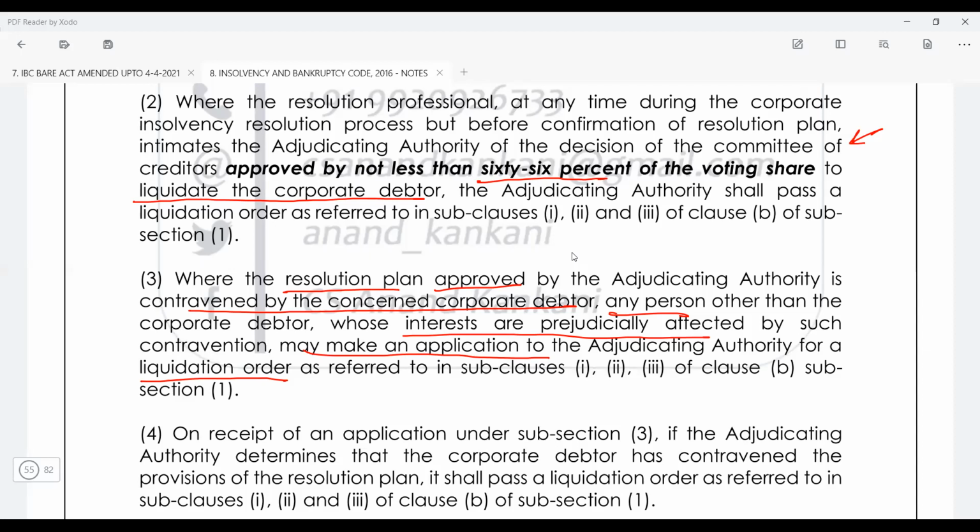So this is what is being given here, that again the resolution plan was approved, but it was contravened by the concerned corporate debtor. Then any person whose interests are affected can go to NCLT.